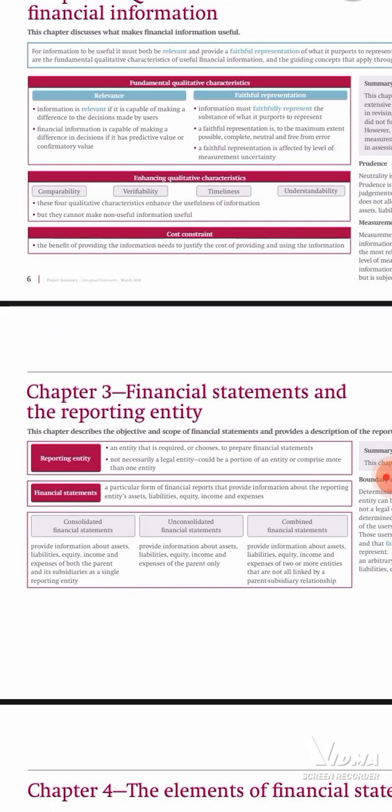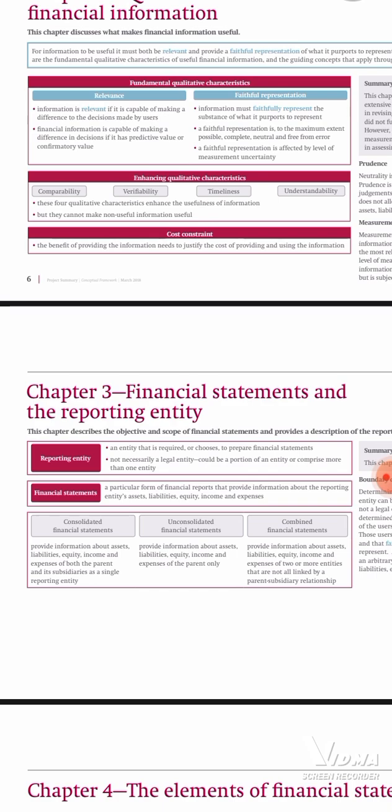Then verifiability. Under verifiability, can we bring two or more independent people and they reach one agreement? If I give my financial statement to person A, to Gloria, to Atasha, to Vicky, will all these people reach one agreement? That is another enhancing characteristic.